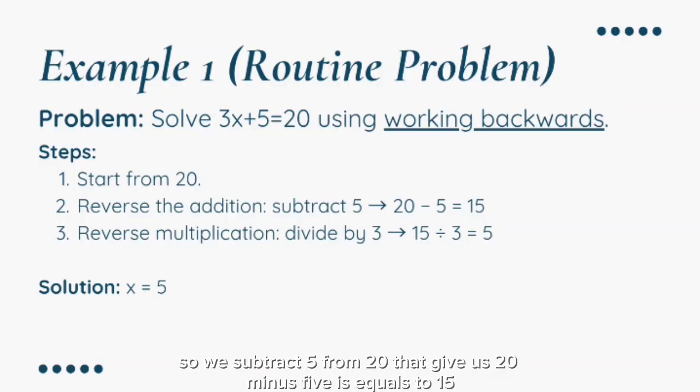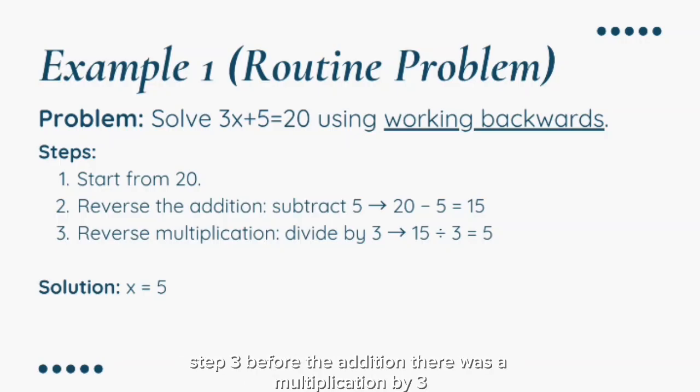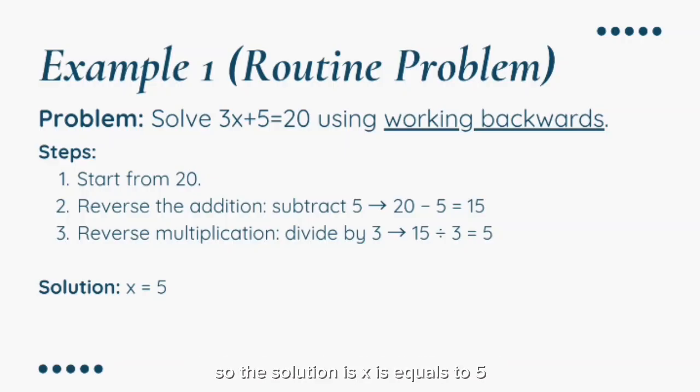So we subtract 5 from 20, that gives us 20 minus 5 is equal to 15. Step 3, before the addition, there was a multiplication by 3. So now we undo it by doing the opposite, which is division. We divide 15 by 3. That gives us 15 divided by 3 is equal to 5. So the solution is x is equal to 5.